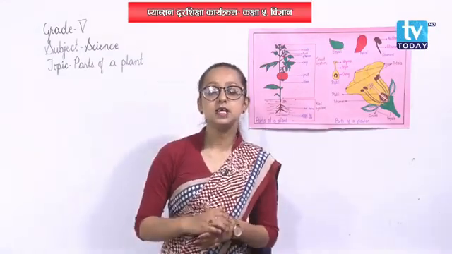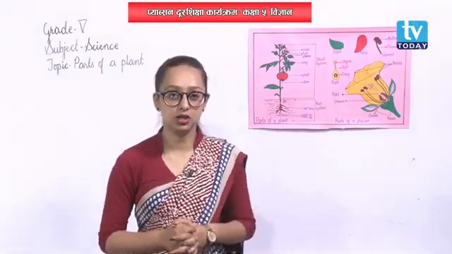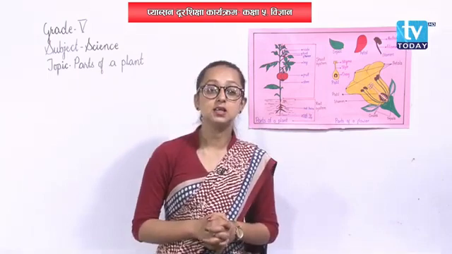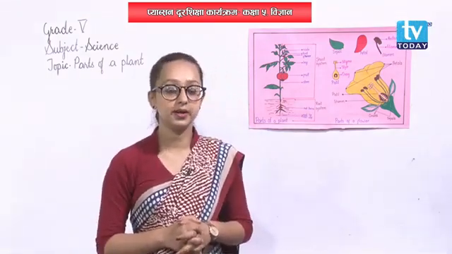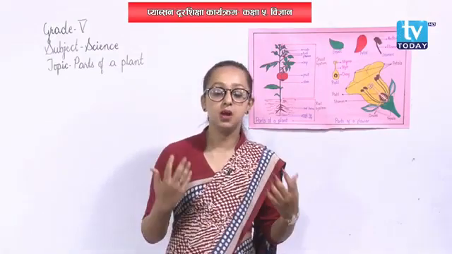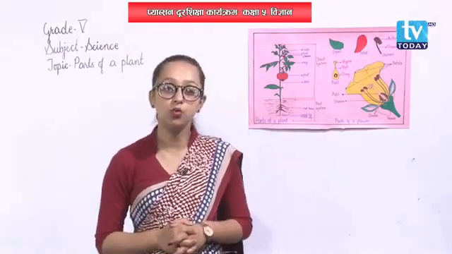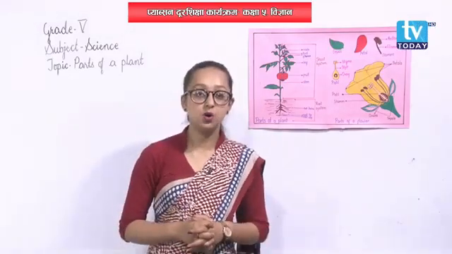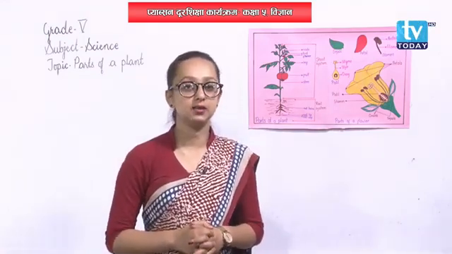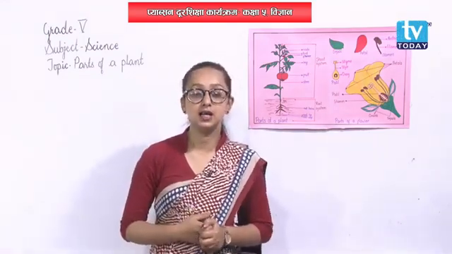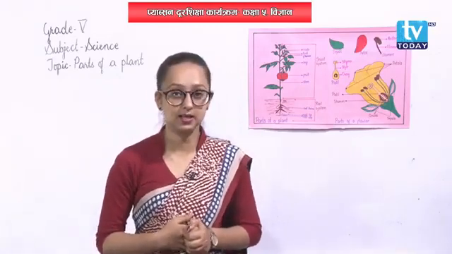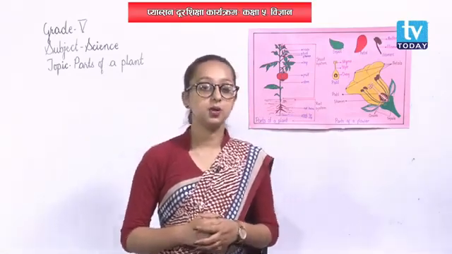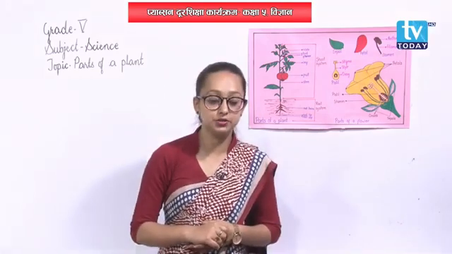Well, then let me revise it in short, the difference between animal cell and plant cell, okay? In animal cell, the outer covering is cell membrane, whereas in plant cell the outer covering is cell wall. Similarly, vacuoles are numerous, small and temporary in animal cell, whereas vacuole is single and centrally placed in plant cell. Also, animal cell contains centrioles, but plant cell does not contain centrioles.